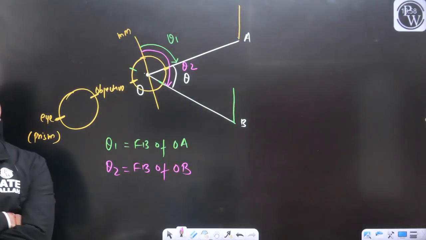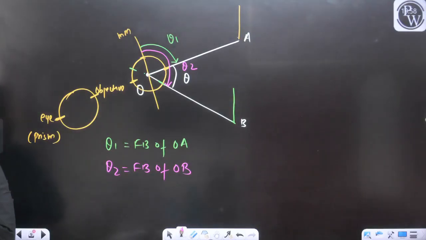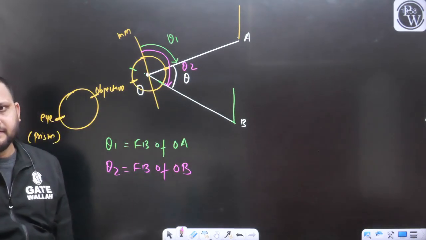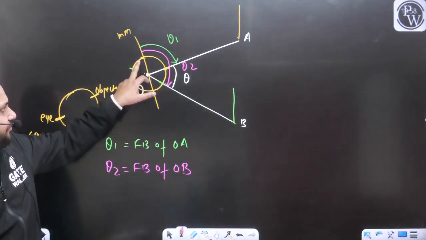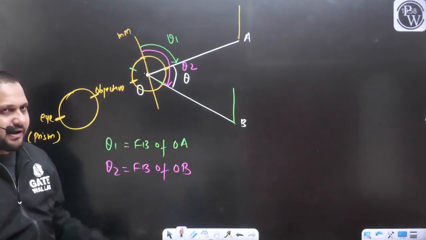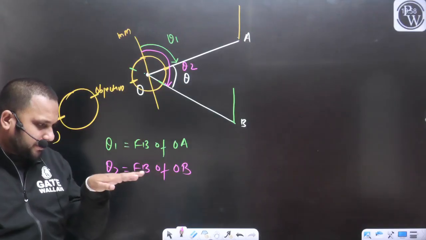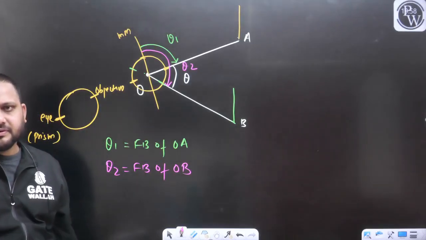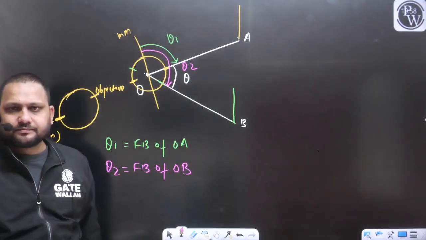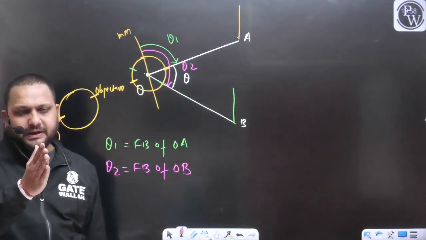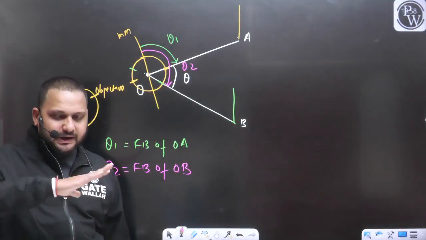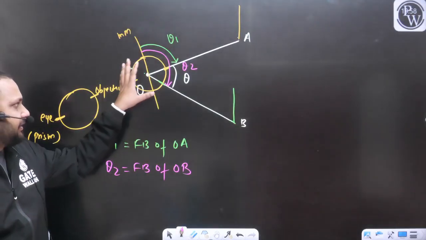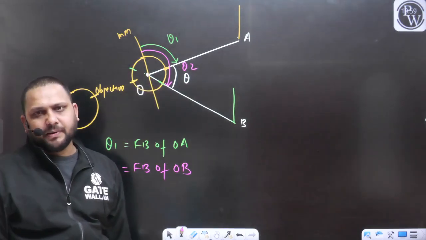With the help of the compass, what will be the bearing of the line OB? We will measure the angle from the north in the clockwise direction. As you measure the bearing of the line OA, similarly we can measure the bearing of the line OB. That reading you will get from the compass when you sight the point B properly, that is the bearing you will get with the help of the prismatic compass.